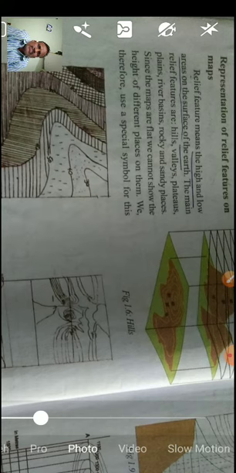Map, you know very well. With a special purpose we draw something on the paper, and in that we show things. That is a map. Here representation means showing. Representing means it is already there, but we are presenting it on paper. That is called representation. Already it is there, but that model we are drawing on the paper. That is representation of relief features.